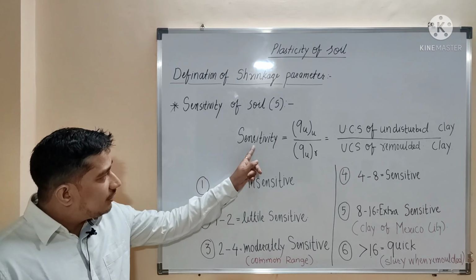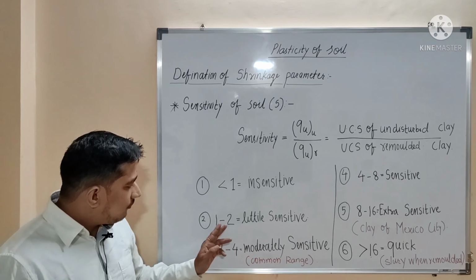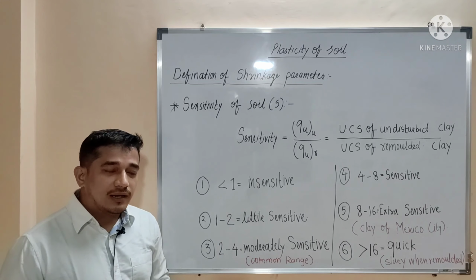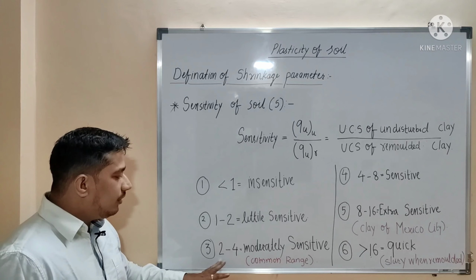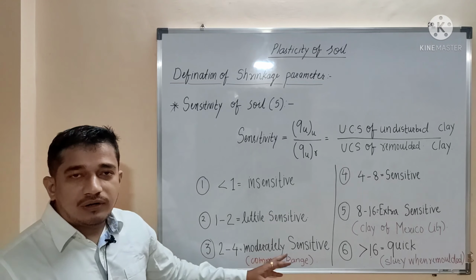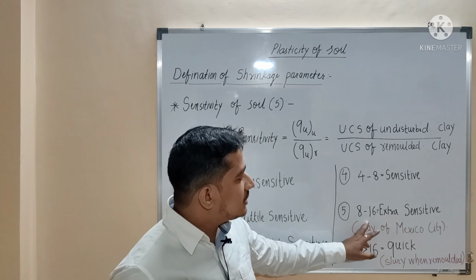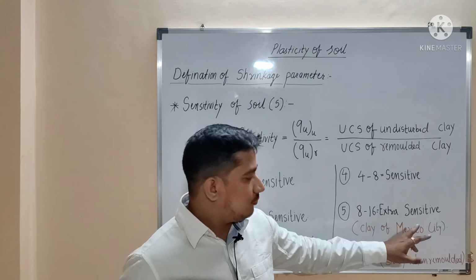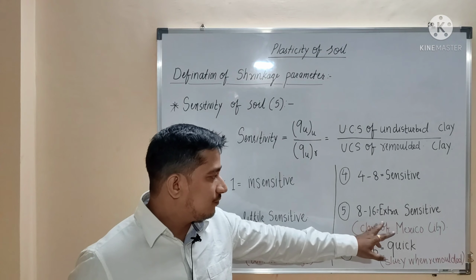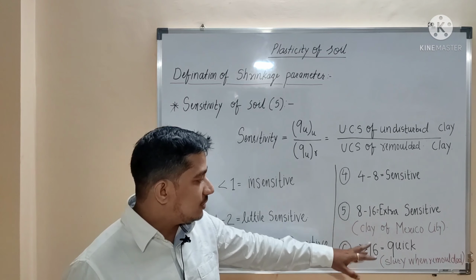When the sensitivity of a soil is less than 1, it is considered insensitive, and when the sensitivity is in the range of 1 to 2, it is little sensitive. For most clays, the sensitivity will be within the range of 2 to 4, so it is considered moderately sensitive. 4 to 8 is considered sensitive. When it is between 8 to 16, it is extra sensitive. The clay found in Mexico City comes under this group. The clay of Mexico City has sensitivity in the range of 8 to 16.